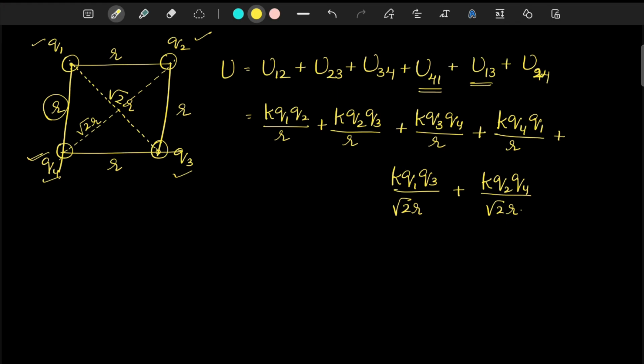Is that okay? So that's regarding electrostatic potential energy. There will be a few more applications in case of numericals, that we will see in another video where there is numerical solving.